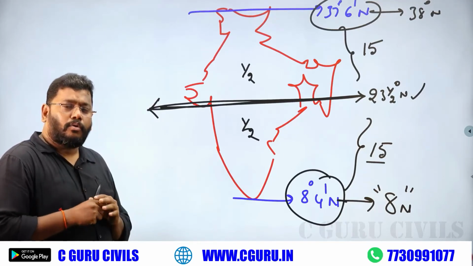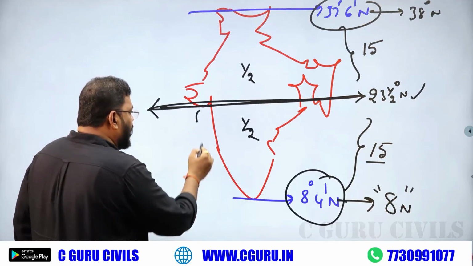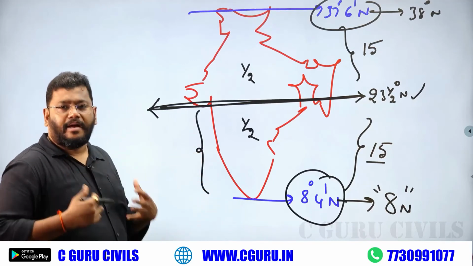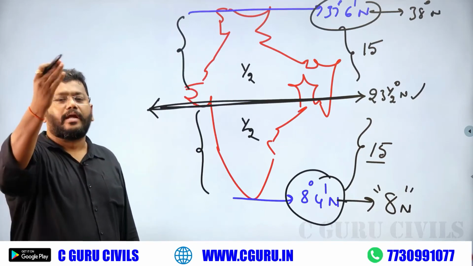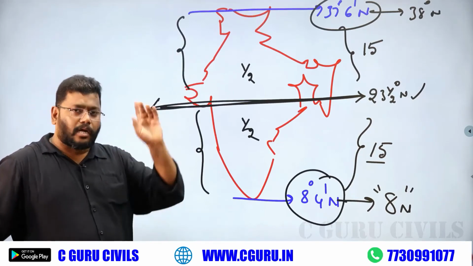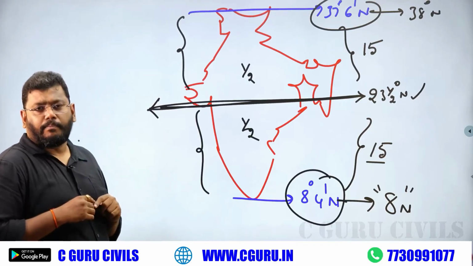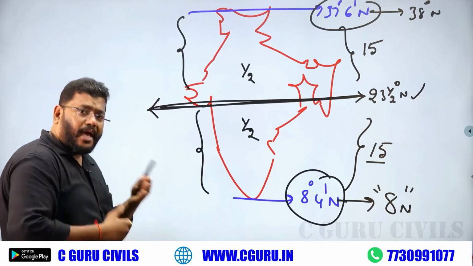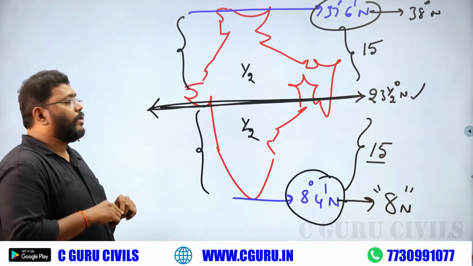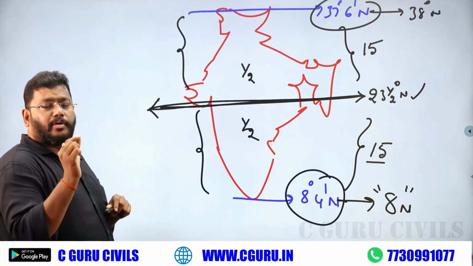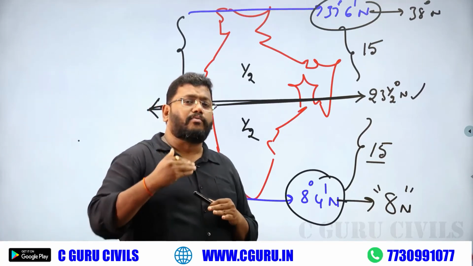Regarding climatic values, the southern area has humid conditions and the northern area has temperate conditions. I will discuss this in the climate topic, but just know that only. But regarding locational status, you must know that the Tropic of Cancer divides our India into 2 equal parts.